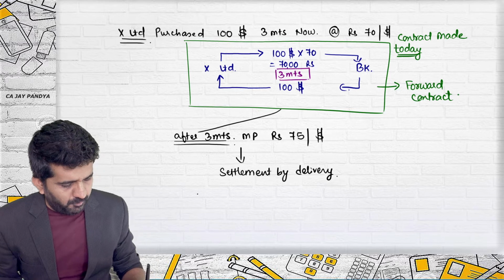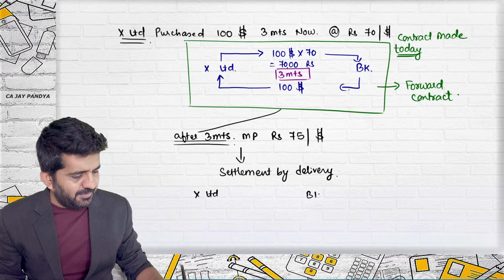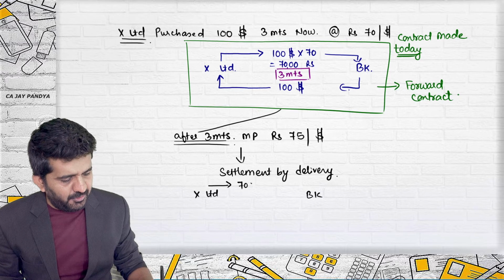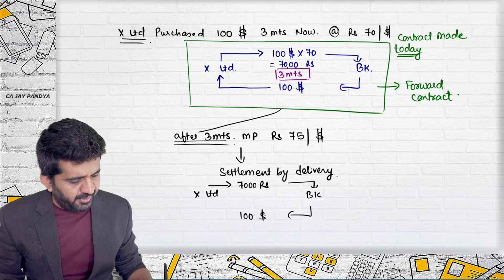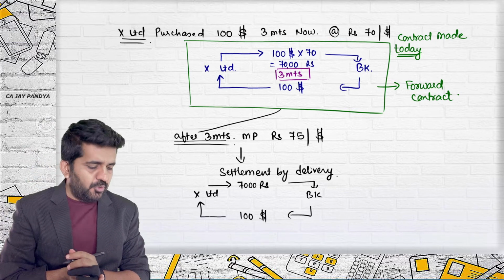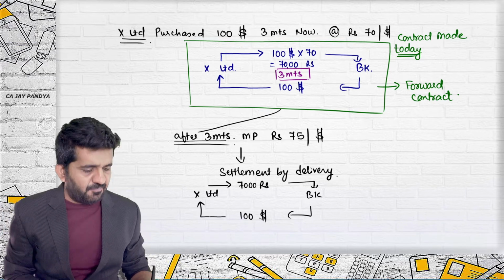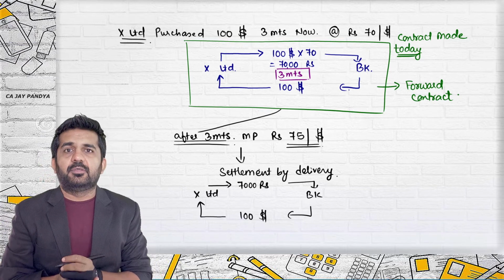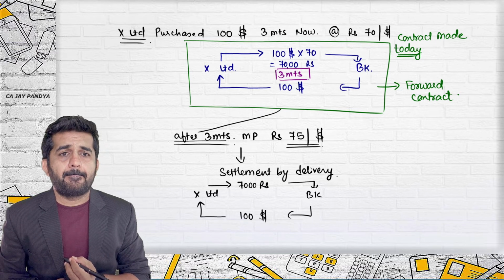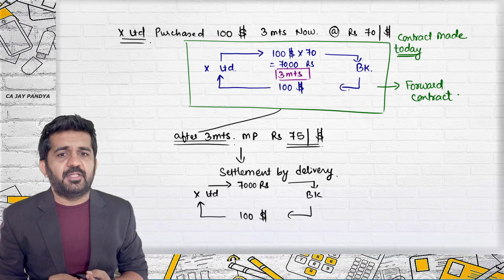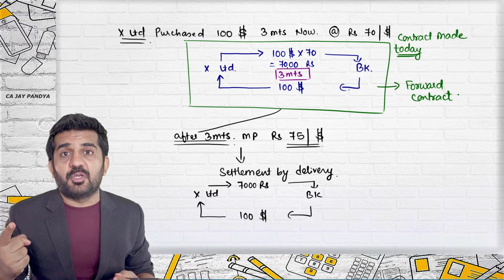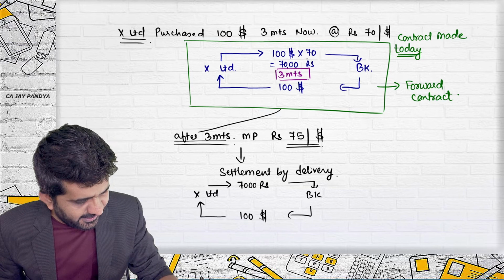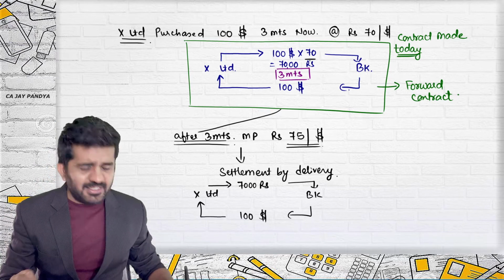Try to concentrate on what will happen. There are two parties, X Limited and the bank. X Limited will give 7,000 rupees to the bank, and the bank will give $100. Aman, you are on the line. Can you tell me if it will be 7,000 rupees or 7,500 rupees, because now the rate is 75 per dollar? 7,000 rupees. Why not 7,500? Because the contract has already been made. This is a compulsory contract, and you need to follow this rate, that is 70 rupees. Good. This is settlement by delivery.